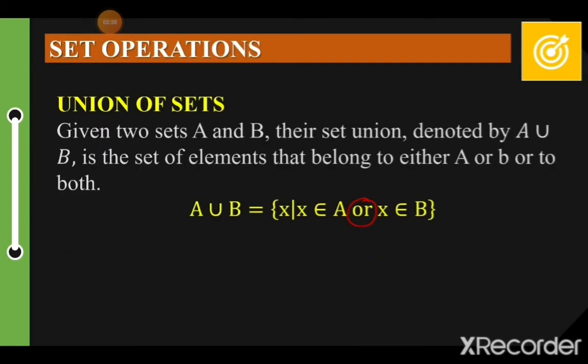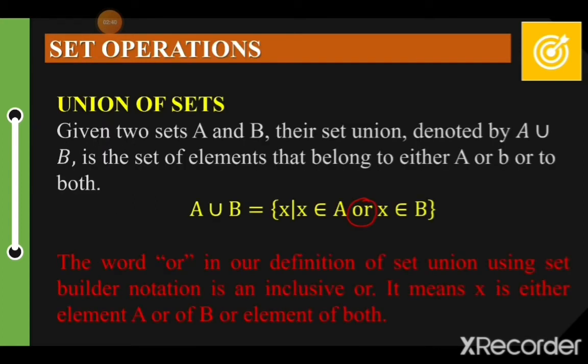Our definition of set union using set builder notation is an inclusive OR, which means that x is either an element of A or B or both. As I have said, true, false, false, true, true, true: all of those are true. Okay? Next.